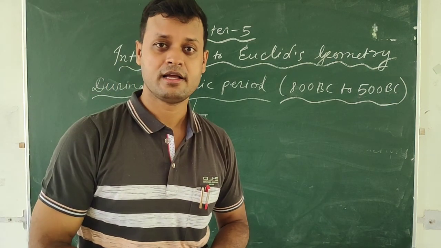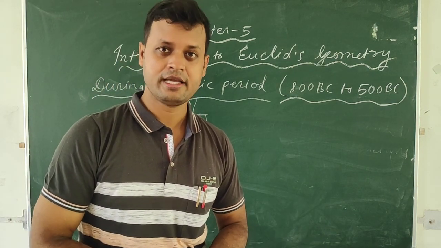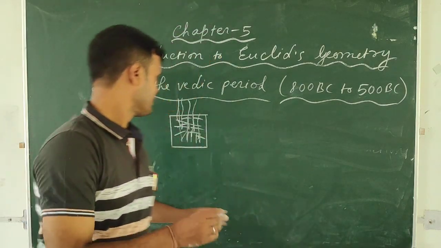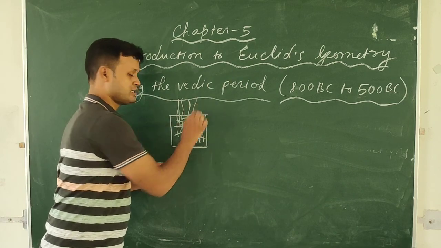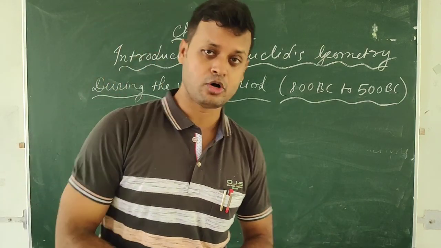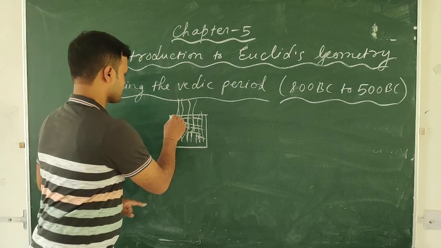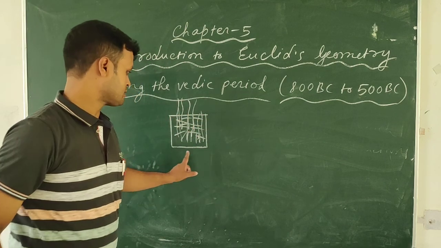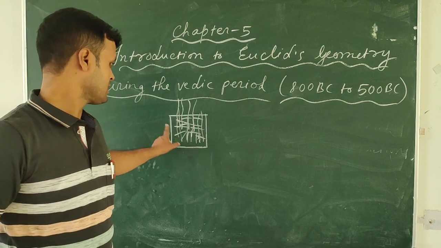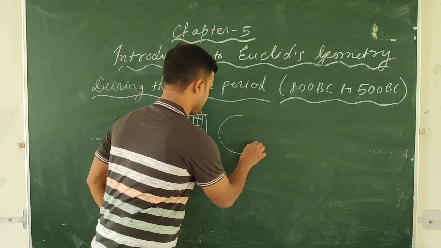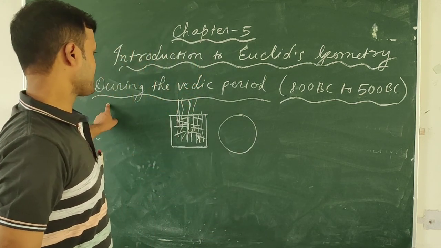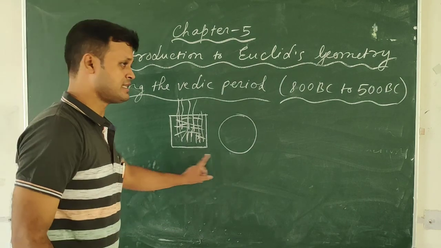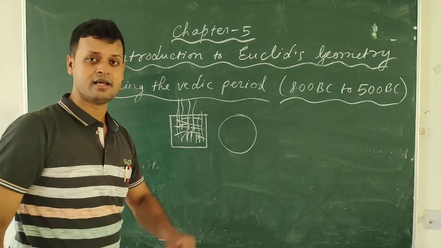So this is a Hindu ritual, in which fire is lit and worshipping is done just to please the god and goddess. So you see, accurate measurements were used just to prepare these shapes, that is square shape and sometimes circular shape. During this Vedic period, geometry was extensively used for making these altars of square and circular shape.